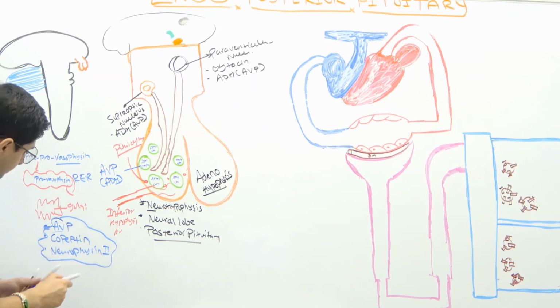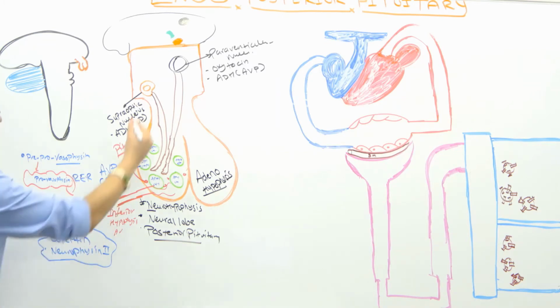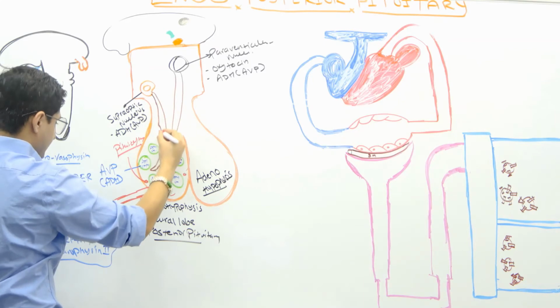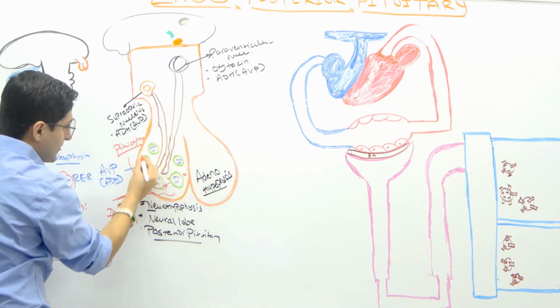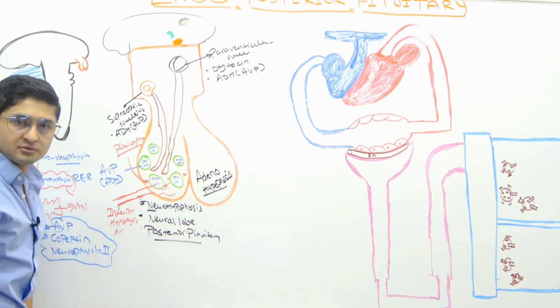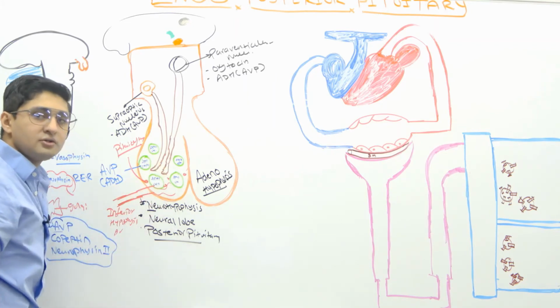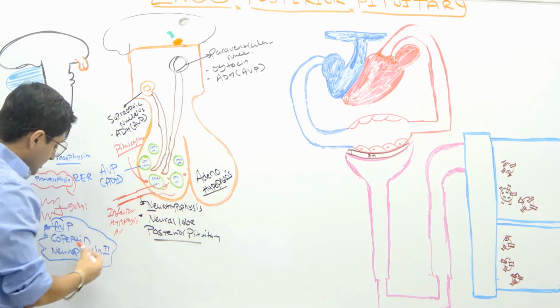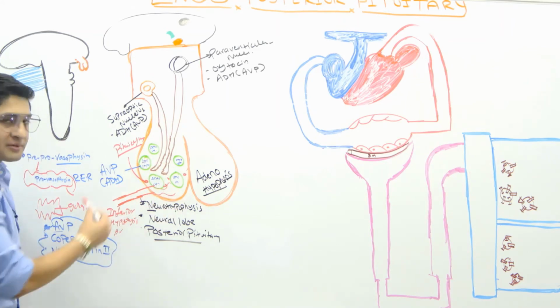And the reason is very important that whenever these get secreted from here, the arginine vasopressin, copeptin, and neurophysin, they come and get stored in different types of granules which are present in the posterior pituitary, okay. These granules are called neurosecretory granules, which have the cell bodies and contain all these types of peptides, okay.